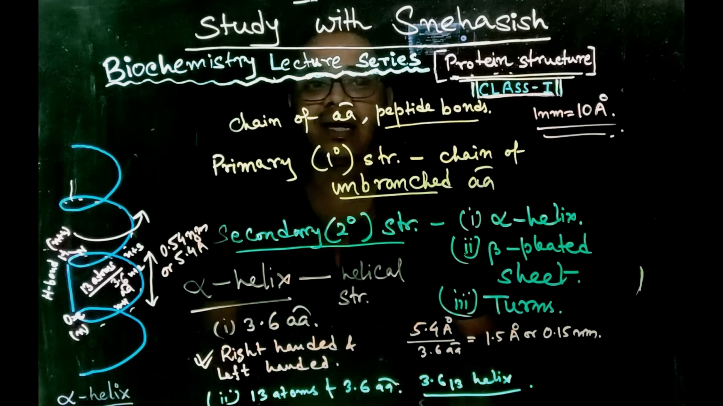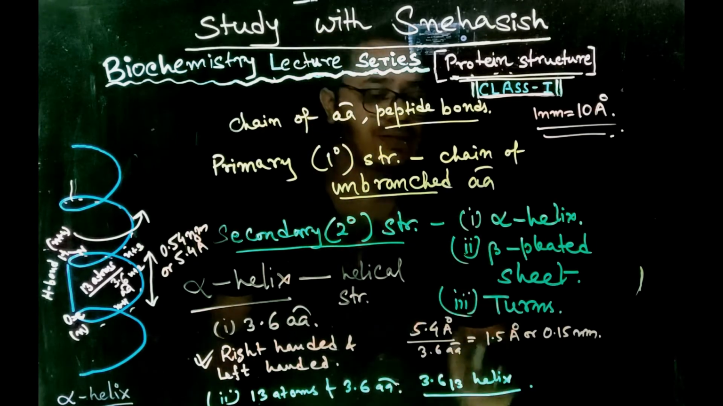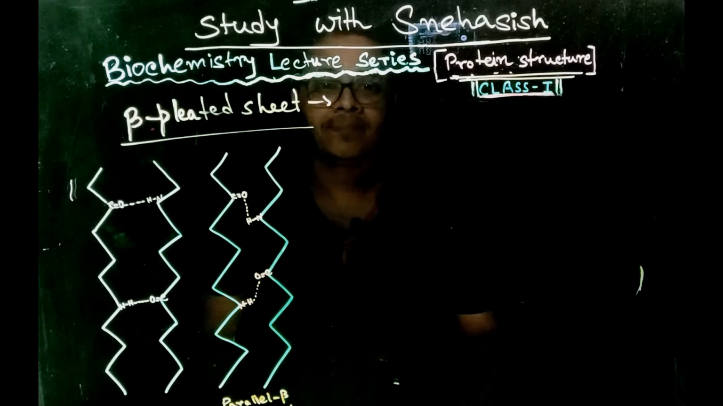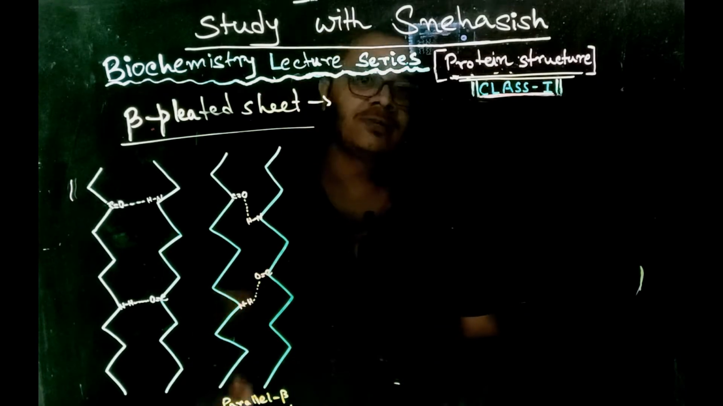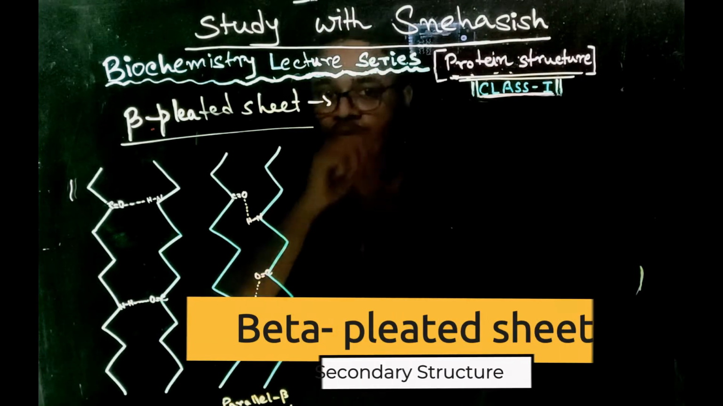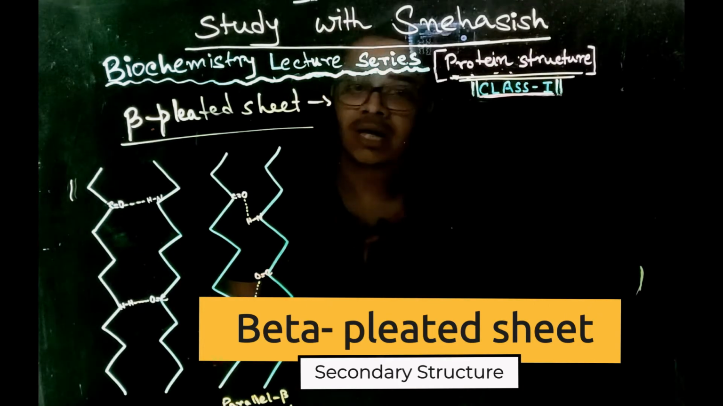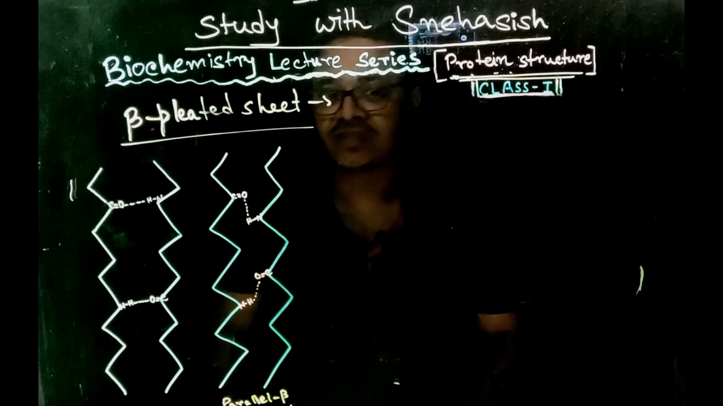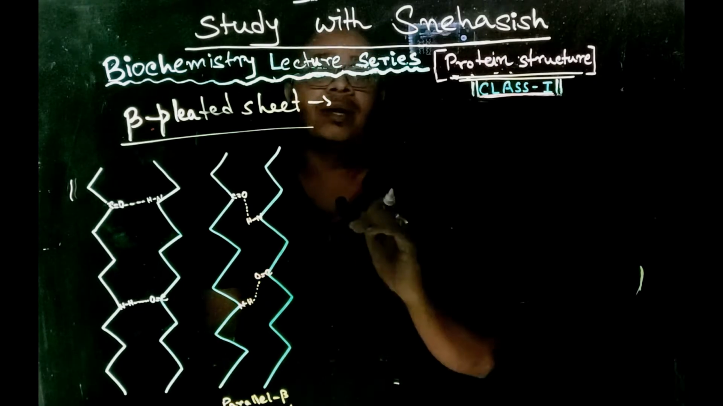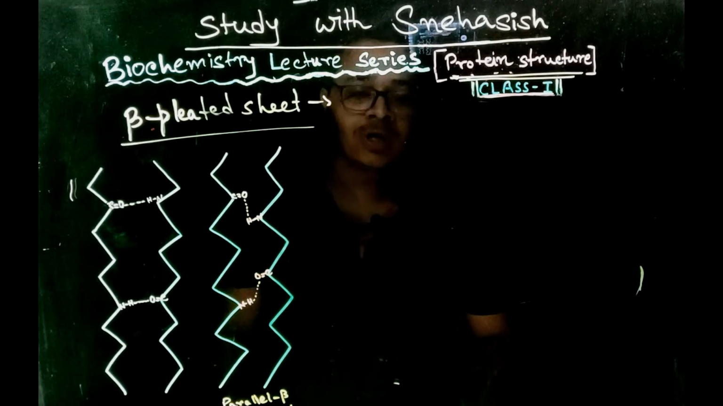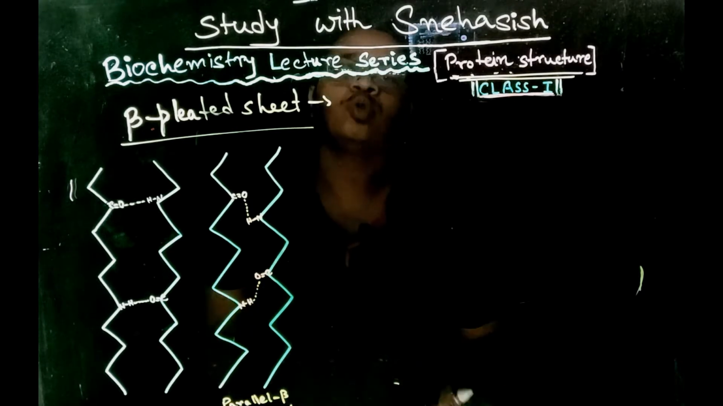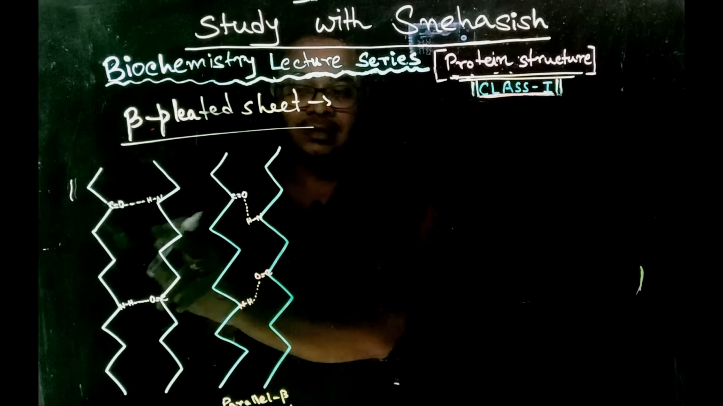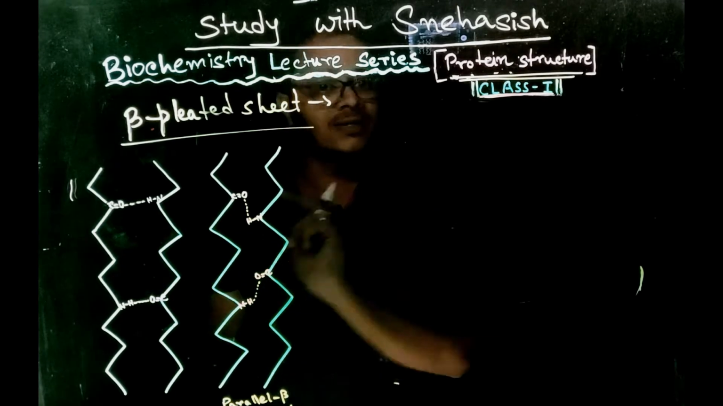Now let's understand the second type of secondary structure, that is the beta pleated sheet. So what is a beta pleated sheet? From the name it is quite evident that it is not a helical structure, rather it is a fully extended structure. The beta pleated sheet is formed when two or more polypeptide chains line up side by side, like this, or like this.